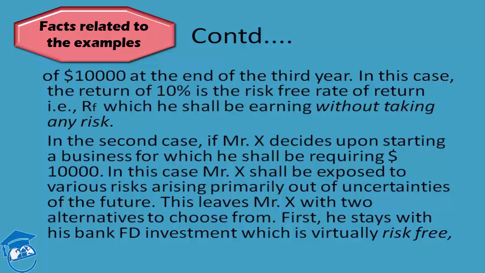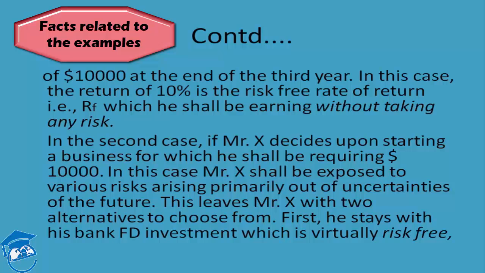In simple terms, the moment Mr. X decides to take his money out of the bank and invest into his business, the business will have to generate a return or the RS to Mr. X in the form of the 10%, that is the loss of opportunity. In addition to it, a higher risk premium if Mr. X finds that the particular business opportunity is exposed to a higher degree of the various kinds of risks which we just discussed.